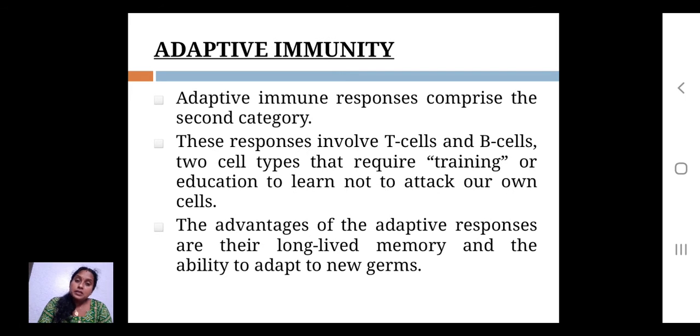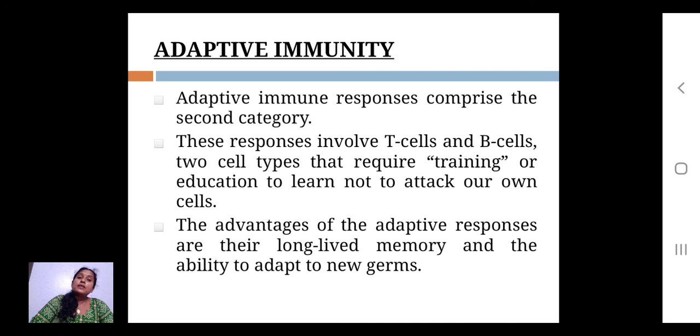When you are talking about adaptive immunity, the name itself tells you that they need to adapt. That means adaptive responses are the second category, and they involve T cells and B cells. These two cell types require training. That's why we said the lymphatic stem cells develop in one place and mature in a different place. Once the production takes place at one site, they have to be translocated to another place, and there the maturation takes place. So these B cells and T cells are part of adaptive immunity.